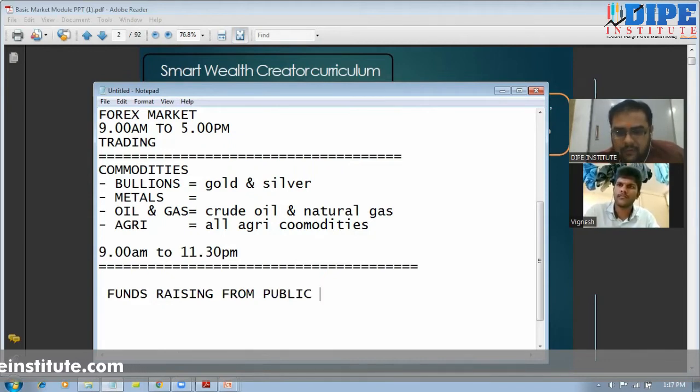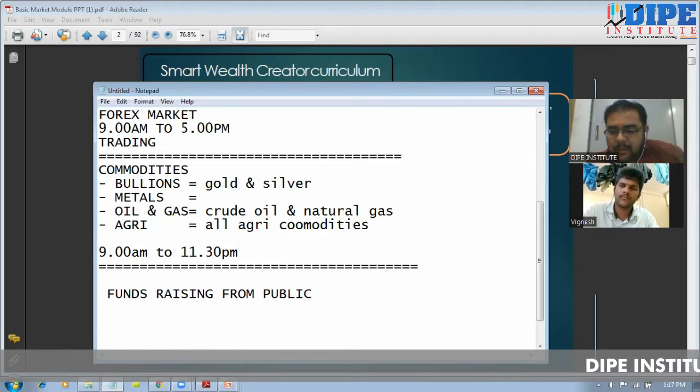What I need is 50 lakh rupees fund. So every company needs funds to grow. But here, from whom are they getting the funds? They are basically offering their shares to public, and public is giving them the money. Simple concept, right? So they are basically making public their stakeholders in the company.